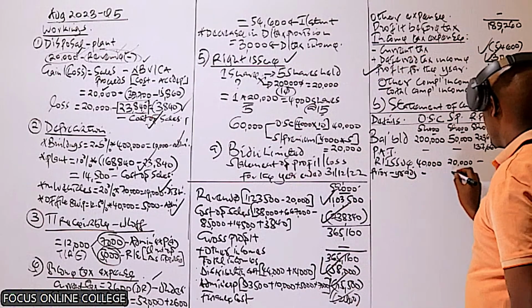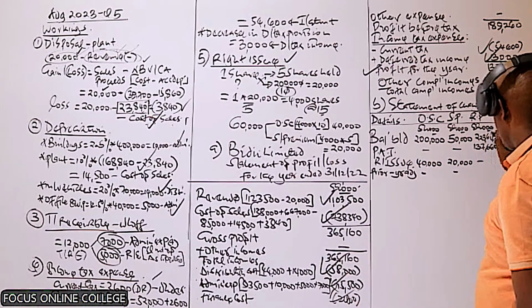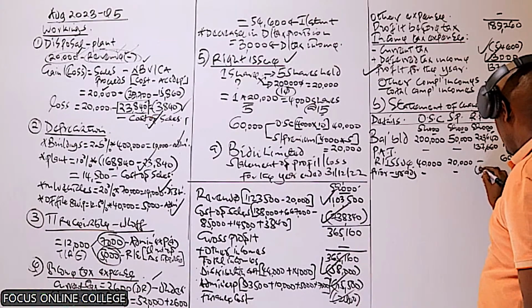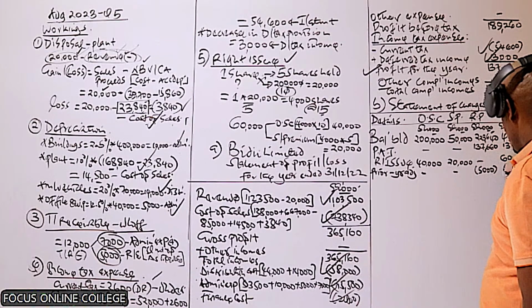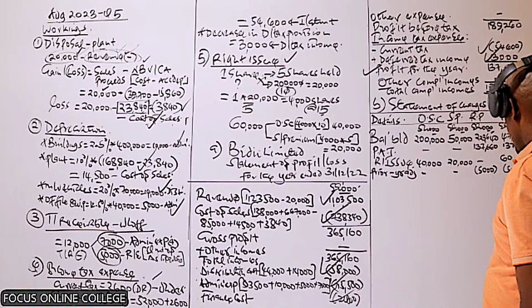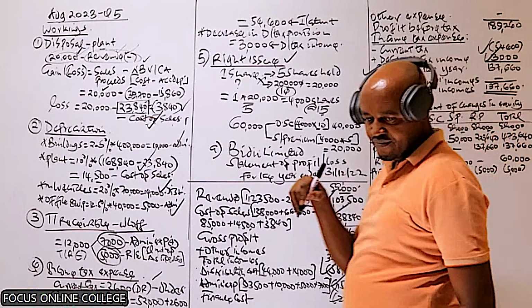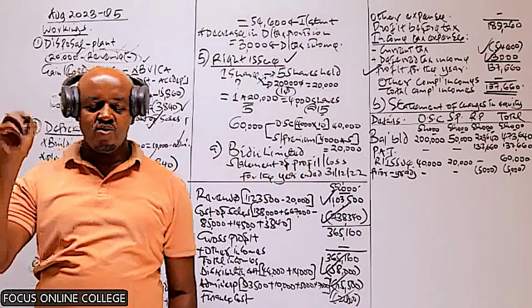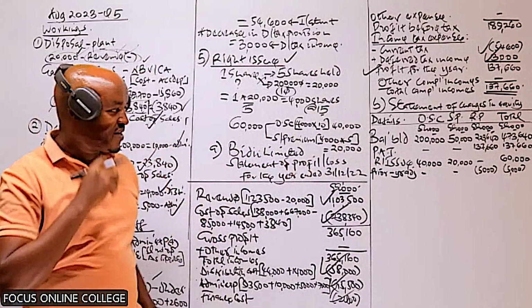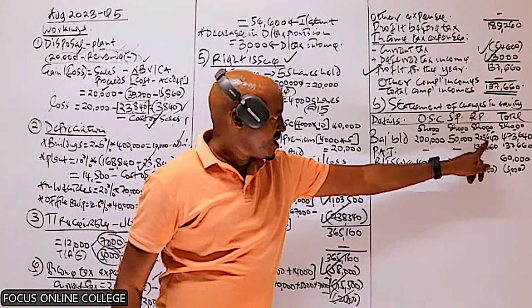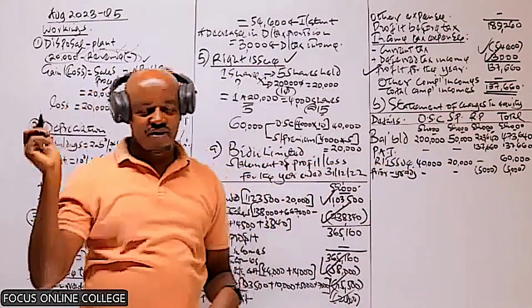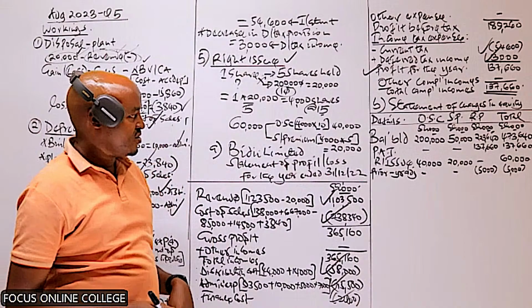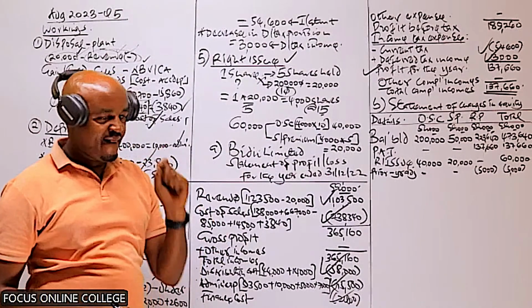So this 5,000 was supposed to be recognized as an expense in the previous year, but it was not accounted for. So the profit of the previous year was overstated. That's why we are deducting that from the retained profit from the previous year. So we refer to it as the prior year adjustment.